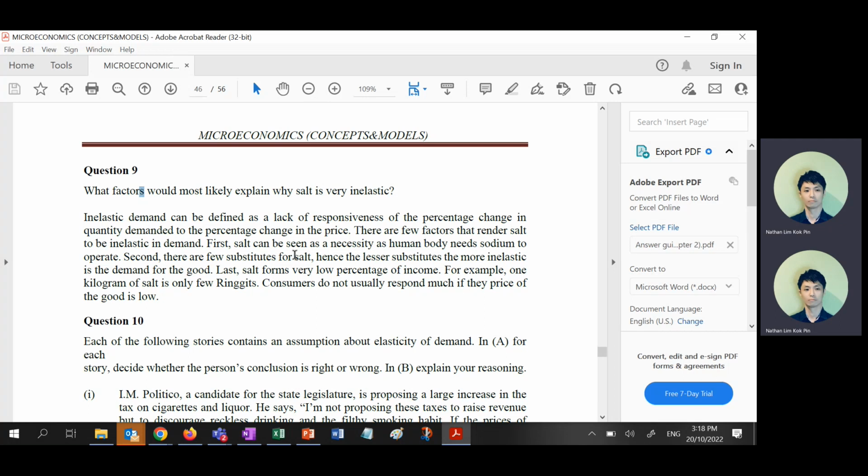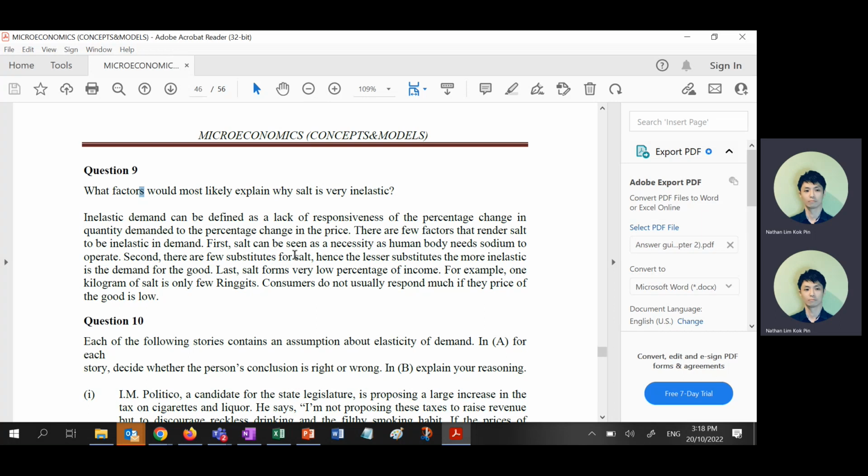How many of you write 1? How many of you only write 1 factor for why salt is inelastic? You write 1 or 2? 1 only, you see? 2. The rest? 2. 1. You see? Like that already, if this is 10 marks, it's already 5 marks gone, just because you ignored 1 letter.